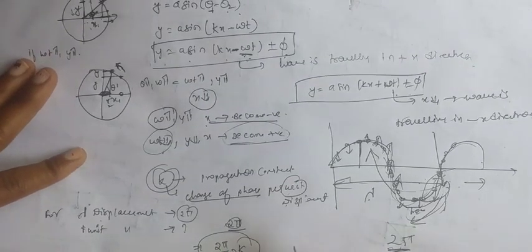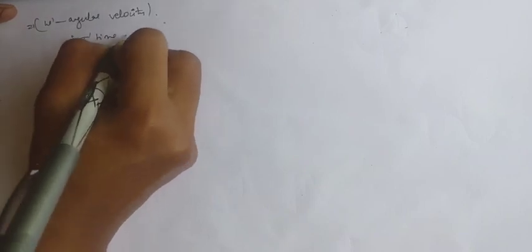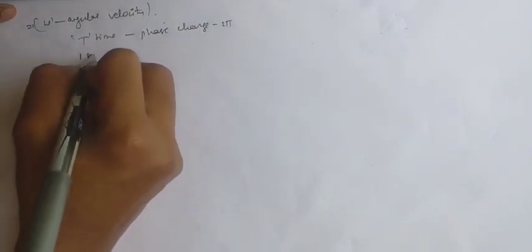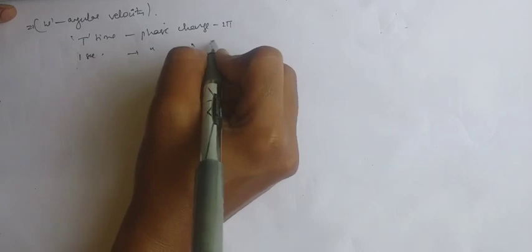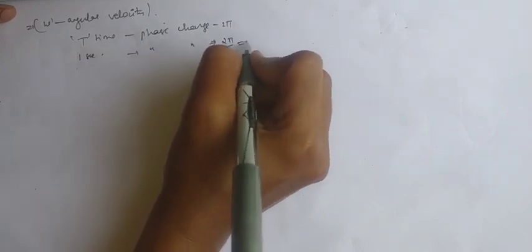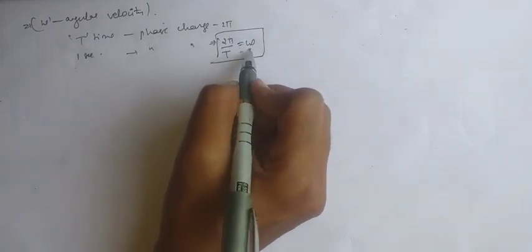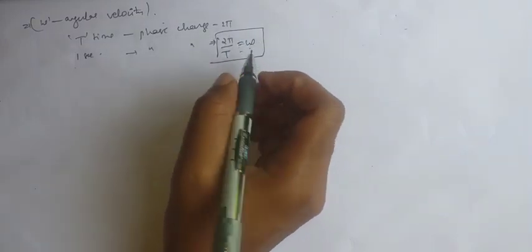Next, angular omega is there, which is known as angular velocity or angular frequency. In time T, the phase change is 2 pi for one cycle. In 1 second, the phase change is 2 pi by T. This is omega.